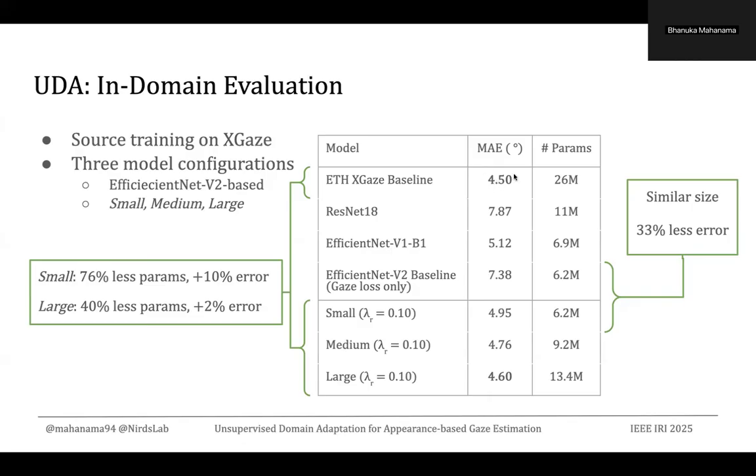Generally, our models have comparable performance against the XGaze baseline, which has 4.5 degrees of error. If we compare them along with the number of parameters, our smallest model uses 76% fewer parameters while getting only a 10% hit on the accuracy. Our largest model still uses 14% fewer parameters, but with only a 2% hit on the accuracy. When we compare our smallest model with a similar size model, like the EfficientNetV2 baseline, our model still achieves better performance with a similar number of parameters.